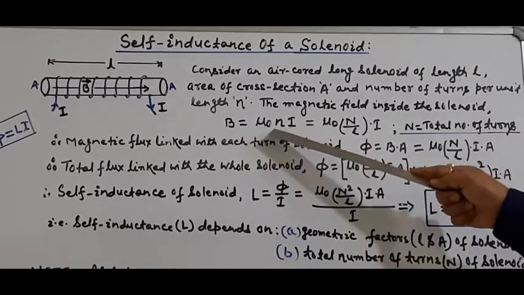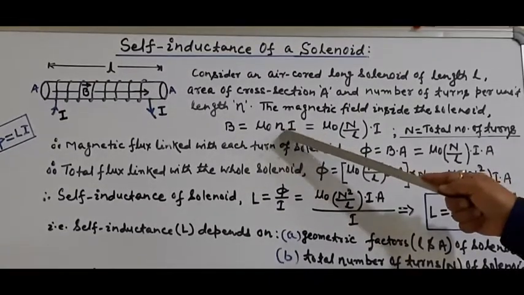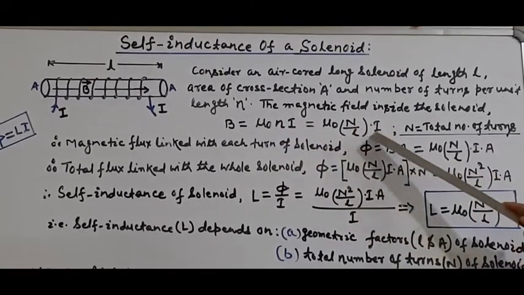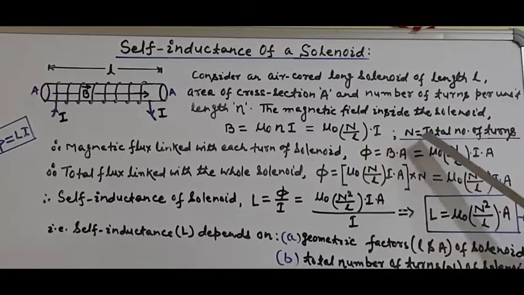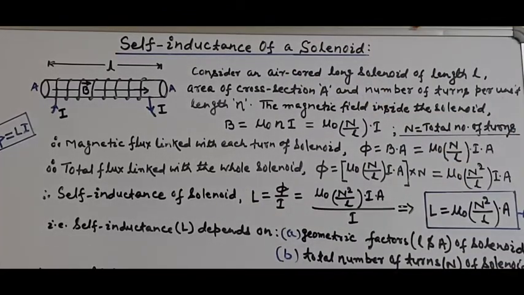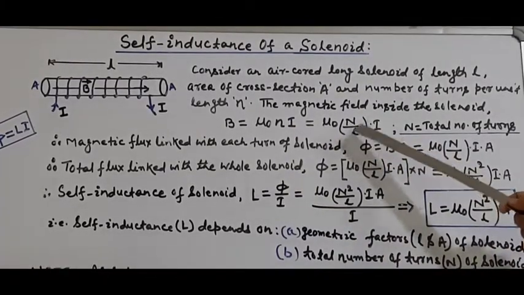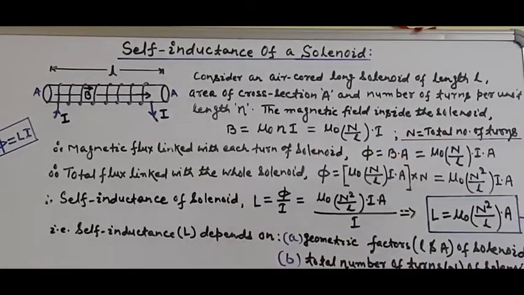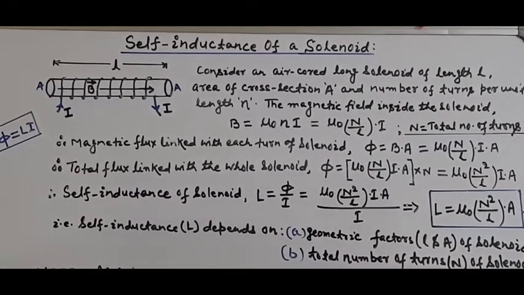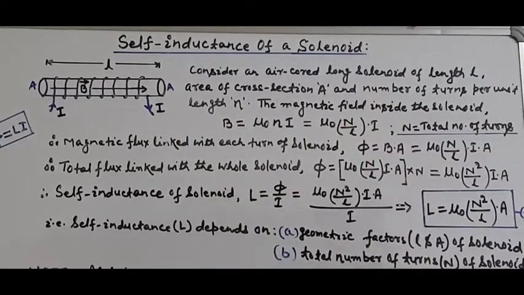So this relation can be written this way: mu naught, where small n is equal to capital N by L, into I. Capital N is the total number of turns of the solenoid. So small n can be replaced by capital N by L. So this is the magnetic field formed inside the solenoid.